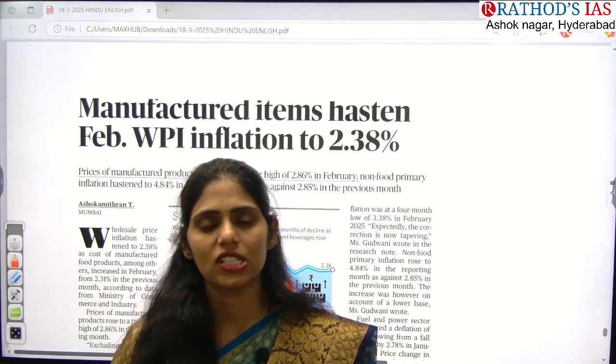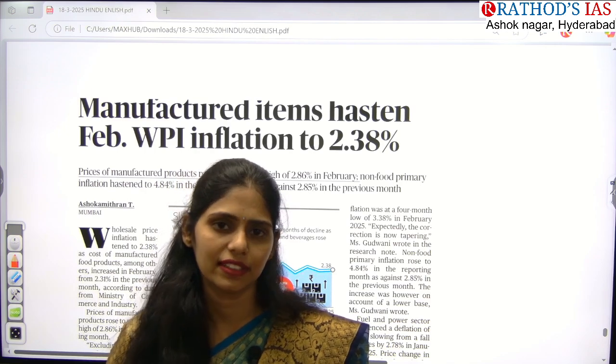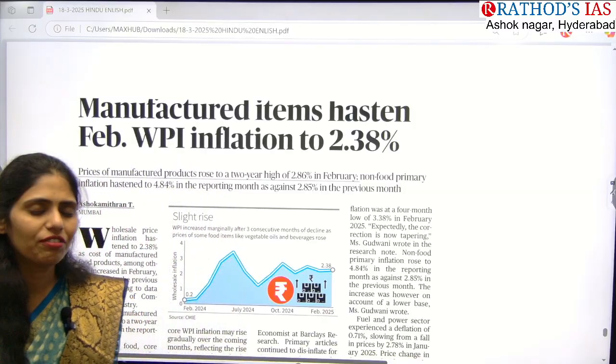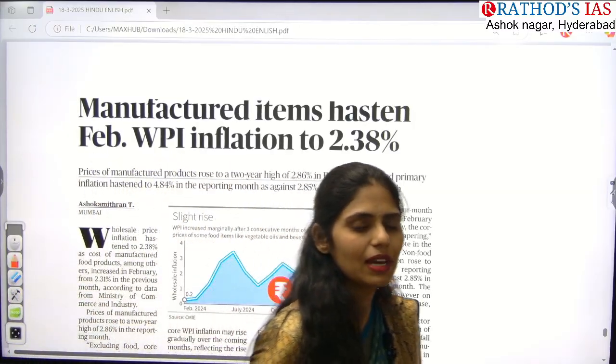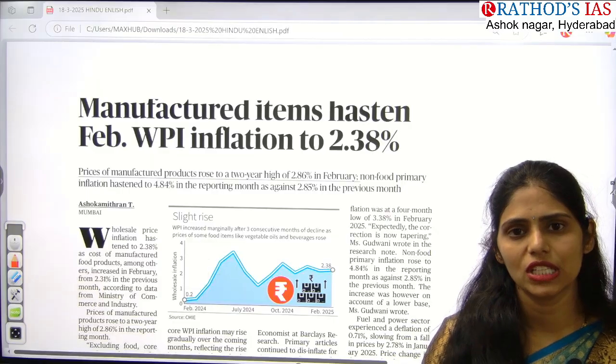And how can we measure inflation at the wholesale price? That is called the wholesale price index. So just see those details. That's it, nothing more than this. Every month we will get the CPI as well as WPI in the news. So these are some important articles that appear in today's Hindu newspaper.